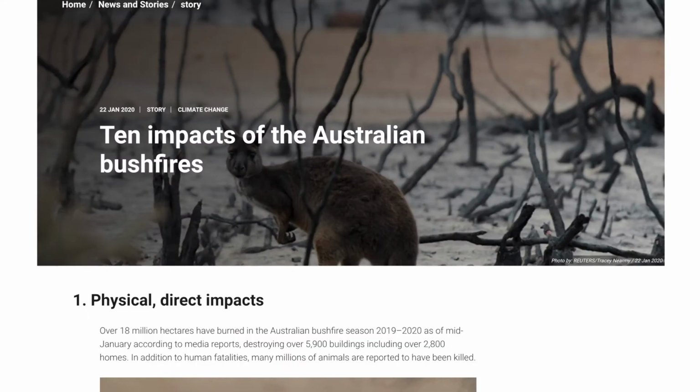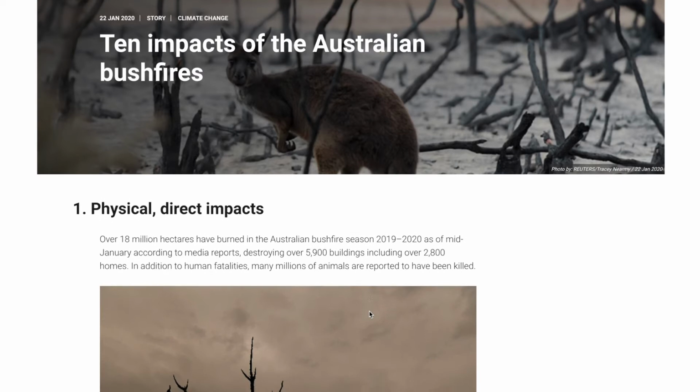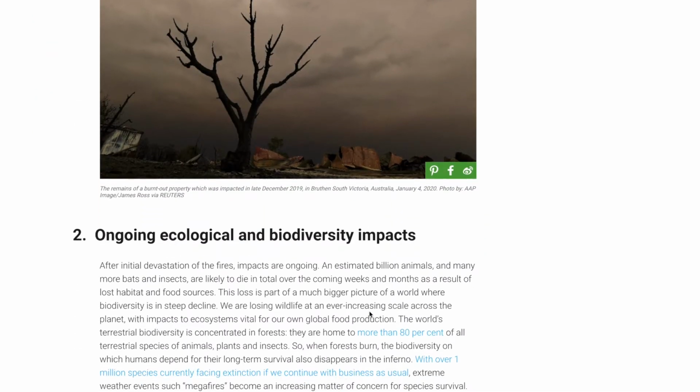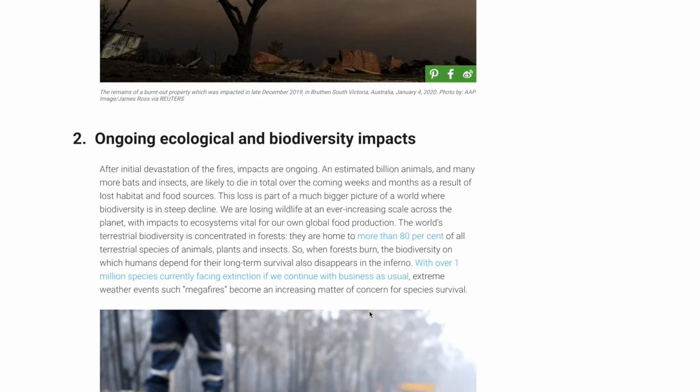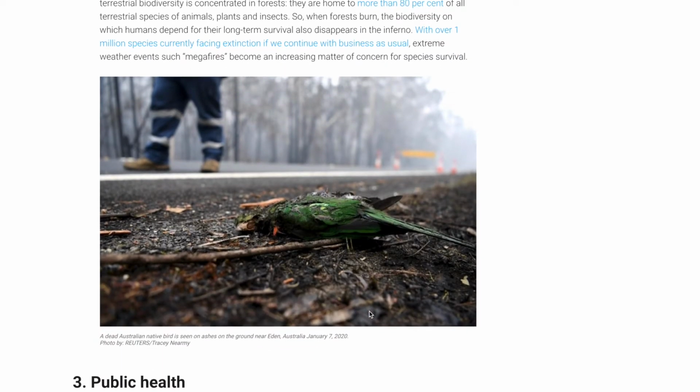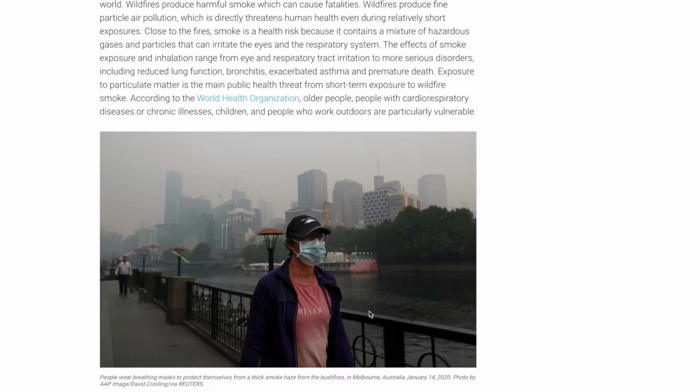So here, I'm using this text as a model. I have 10 impacts of the Australian bushfires. I have the physical direct impacts. I have the ongoing ecological and biodiversity impacts, where lots of animals died.